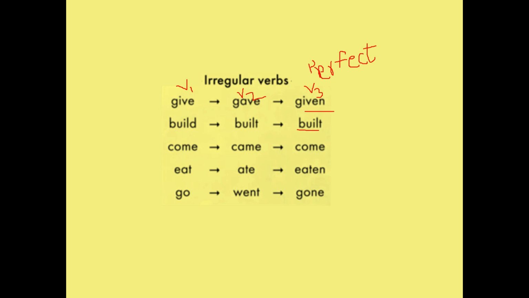This is V1. Suppose V1s or V1es, what will come here? Give, gives. Build, builds. Come, comes. Eat, eats. Go, goes. So V1s here, V1es. G-O-E-S, goes.